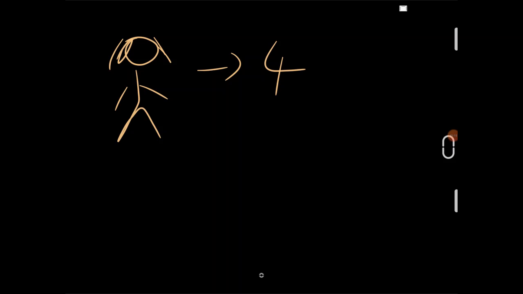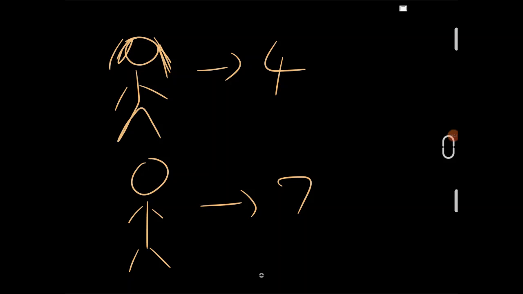A group consists of 4 girls and 7 boys. Now, in how many ways can a team of 5 members be selected?